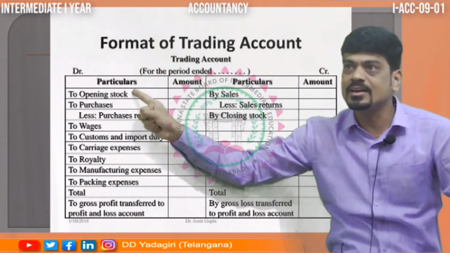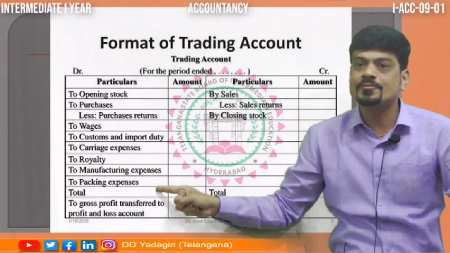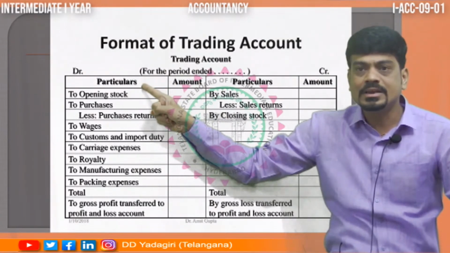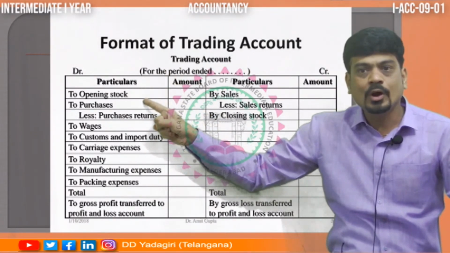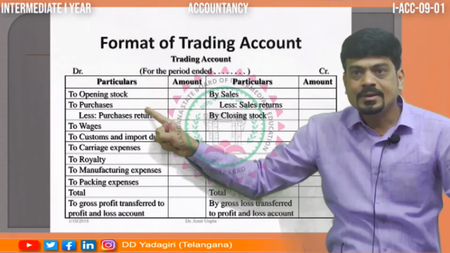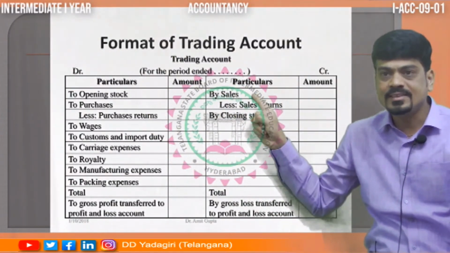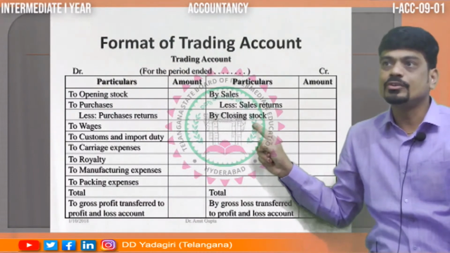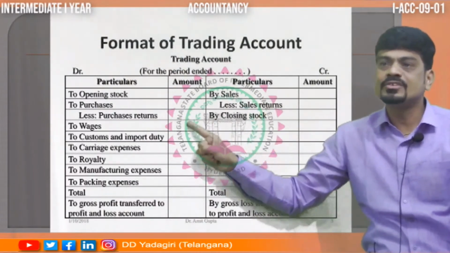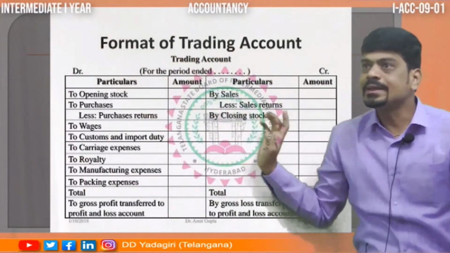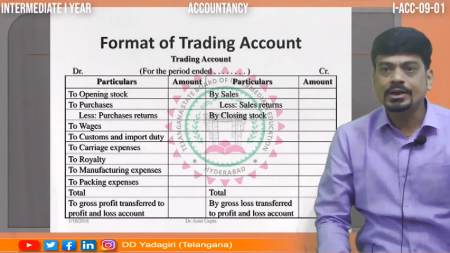You cannot say, sir, I'll write opening stock in the 4th or 5th line. No, dear. This has its position. Opening stock will come here itself. Second will always be purchases on the debit side. Then on the credit side, the first item will always be by sales and next closing stock. This depends on the circumstance whether returns are given or not in the problem. These 4 items will remain here only.